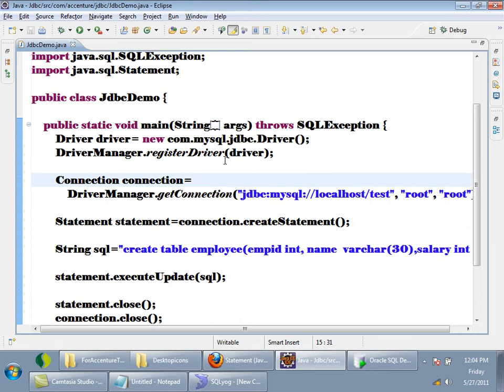What is the problem? I created a table in a database called test. By default, whenever you install, you are connected to test.